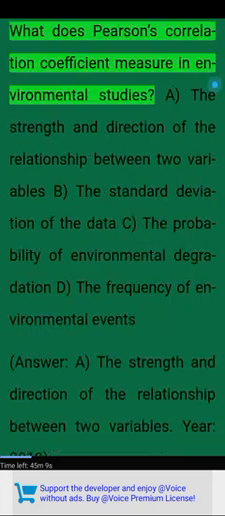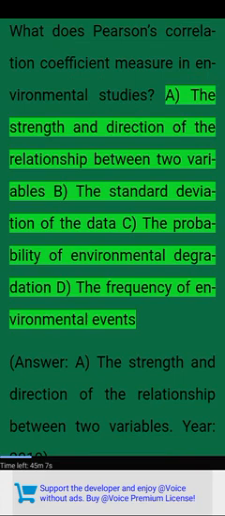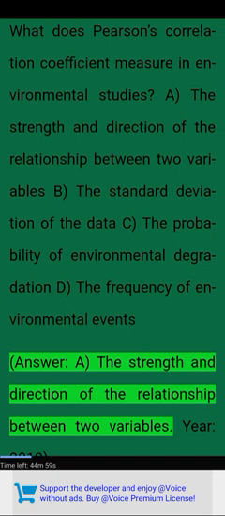Year 2020. What does Pearson's correlation coefficient measure in environmental studies? A. The strength and direction of the relationship between two variables. B. The standard deviation of the data. C. The probability of environmental degradation. D. The frequency of environmental events. Answer. A. The strength and direction of the relationship between two variables.